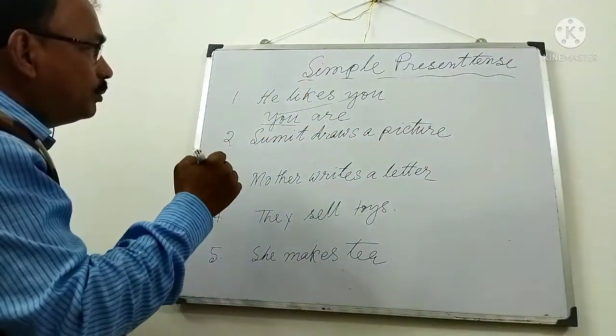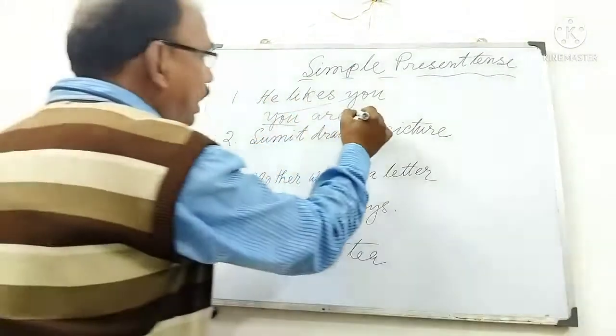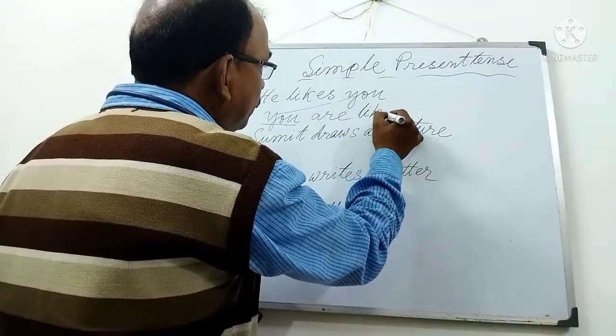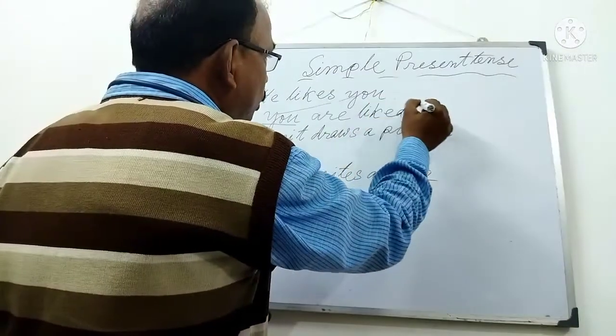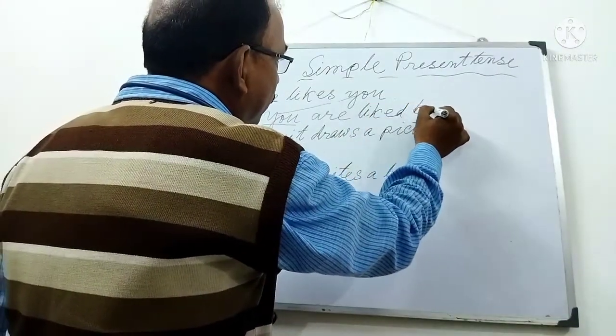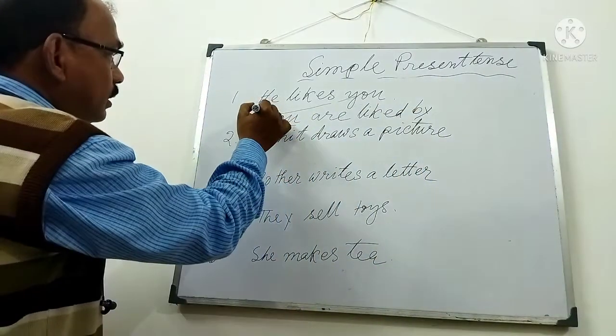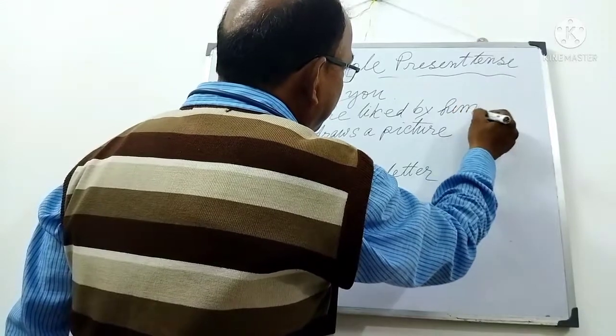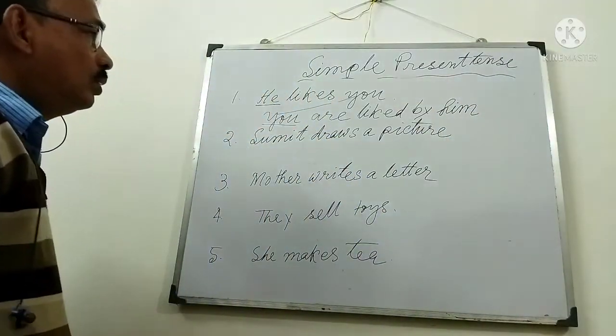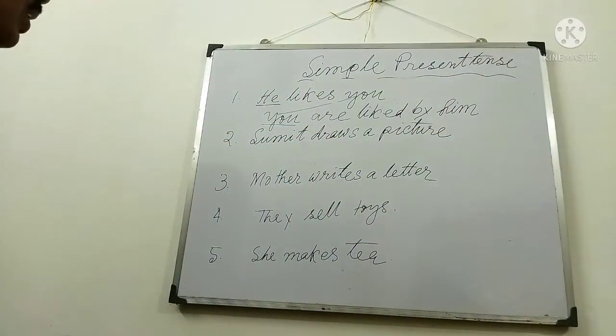Then the third form of the main verb, liked, will be written. Then I have told you the fourth rule, adding by, the subject will be the object, he changes into him. Previously I have shown you what the change from active to passive will be.